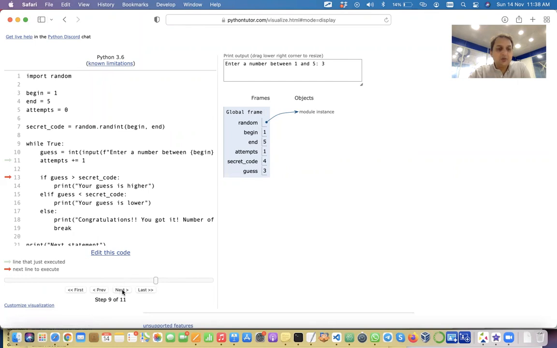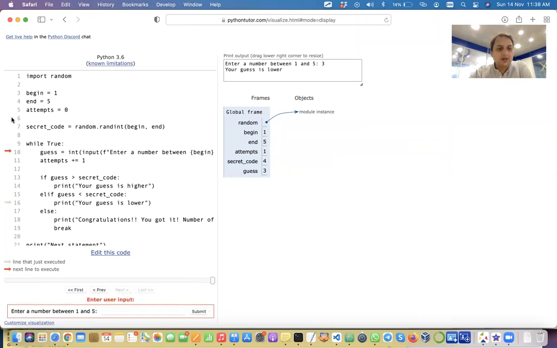So you can do all this visualization by using Python Tutor and doing next. You'll be able to clearly see what steps this code is following. So my guess was lower because I had mentioned 3, but actually the secret code was 4. So that's why it has gone into this and just come back again there. Right, again it is asking me for the input.